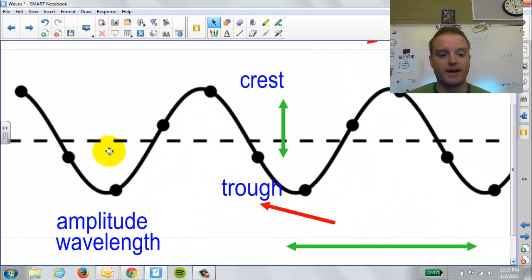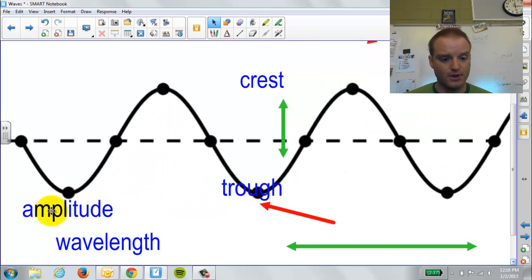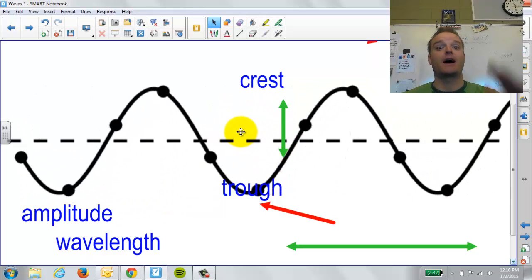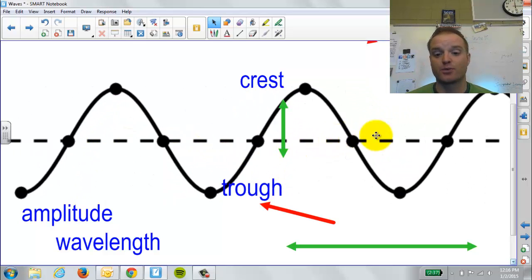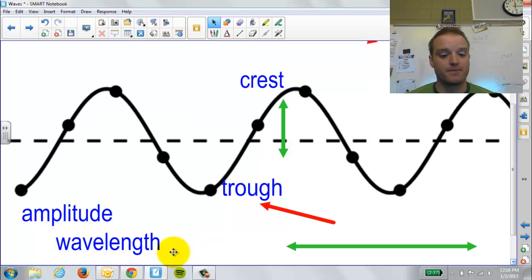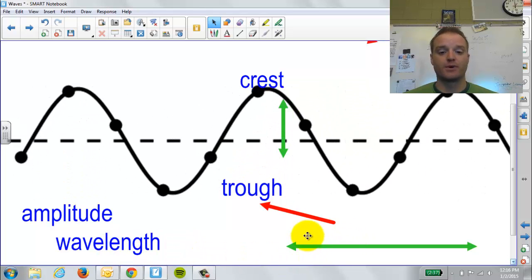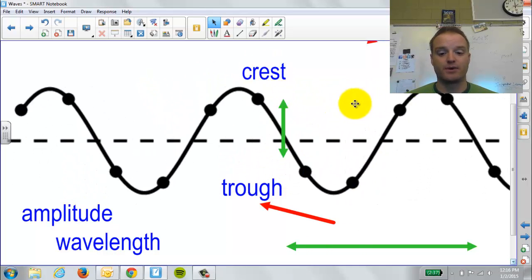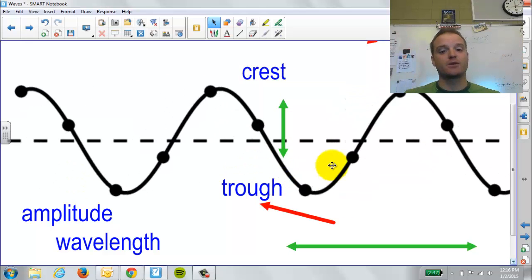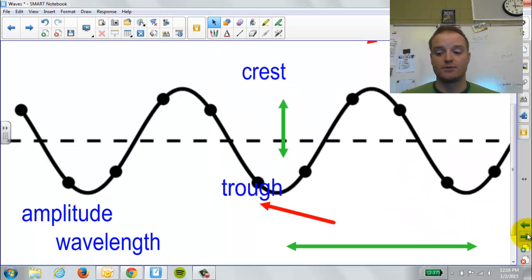There are some other key factors we're going to look at. One is called the amplitude. The amplitude is how high or low the crest and trough are away from that dotted line, which is the rest position. The other is called the wavelength. That's the distance between any two matching parts of the wave. So if I picked out two different crests, the distance between them would be the wavelength. Those are the major parts of a transverse wave.